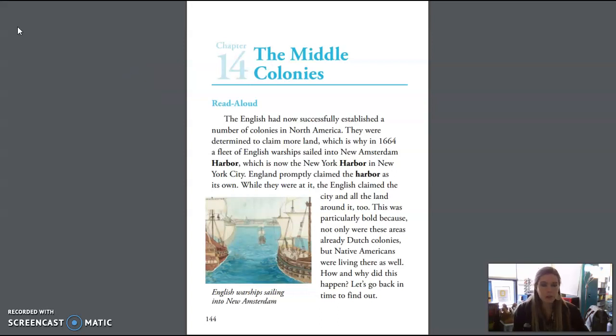Hi friends, today we're doing Unit 10, Lesson 10, the Middle Colonies. We're going to start by going over the key vocabulary words you'll be hearing in today's reading. Our first word is concentrated, focused on something, gave full attention to. Our next word is ultimately, in the end, as a result, finally.